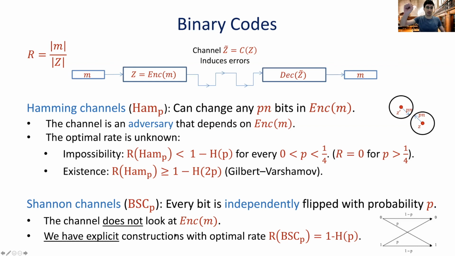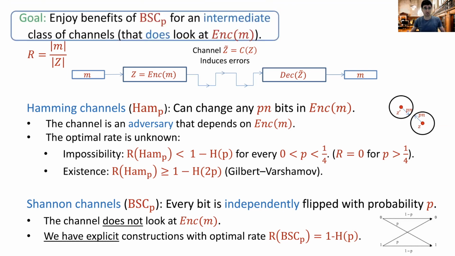At the one end, we have Hamming channels that are all powerful in a sense. They're not bounded in any way except the amount of error they can induce. On the other hand, we have these kind of channels that don't even look at the encoding itself. They just apply some random noise, right? And it's a natural question to ask if we can actually have something in the middle that might benefit from the efficiency of efficient constructions of binary symmetric channels, but is still able to deal with adversaries that aren't so stupid, right? Are more intelligent in a sense, that might even be a function of the encoding itself, okay?